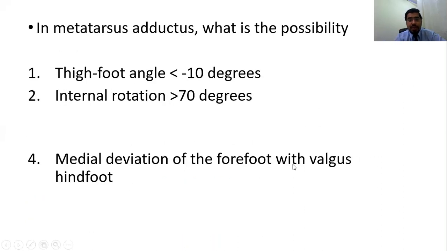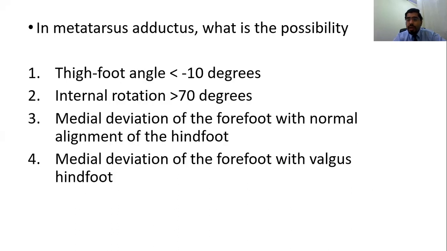So remember this thing. The next question was, in metatarsus adductus, what is the possibility? The correct answer is 3. There is a difference between metatarsus adductus and skew foot. Option 4 is basically for a skew foot. The hind foot is normal in metatarsus adductus. Remember this thing.